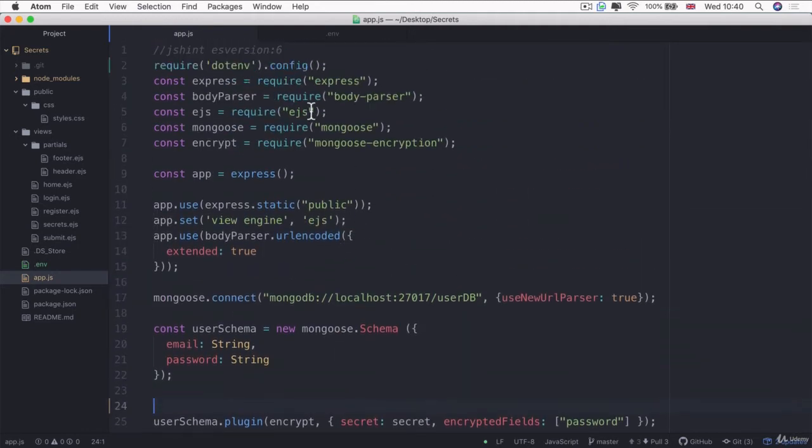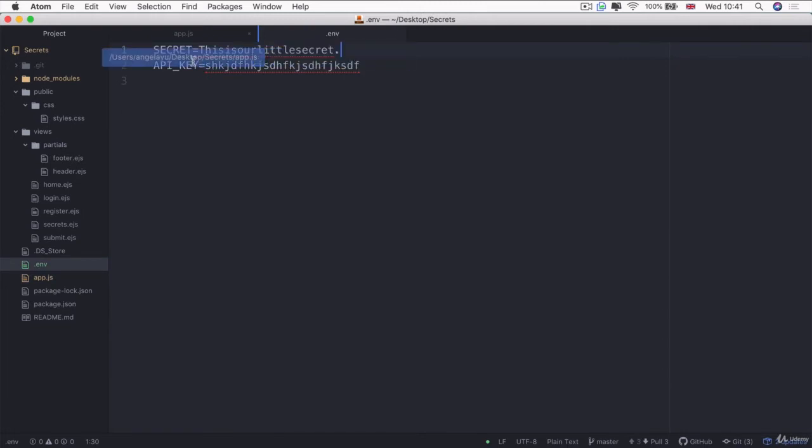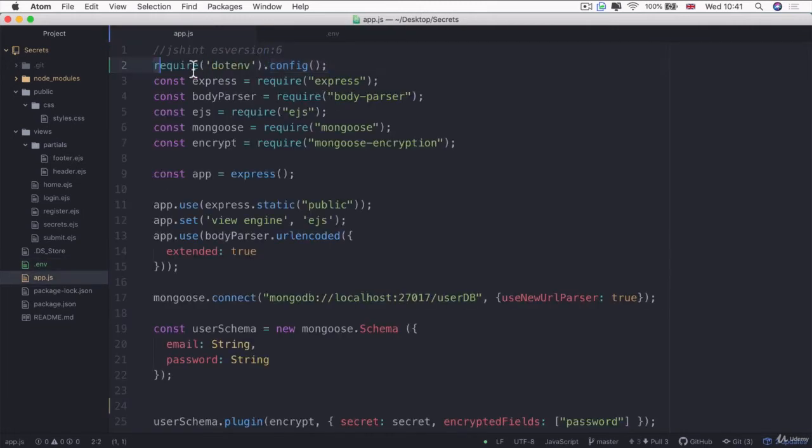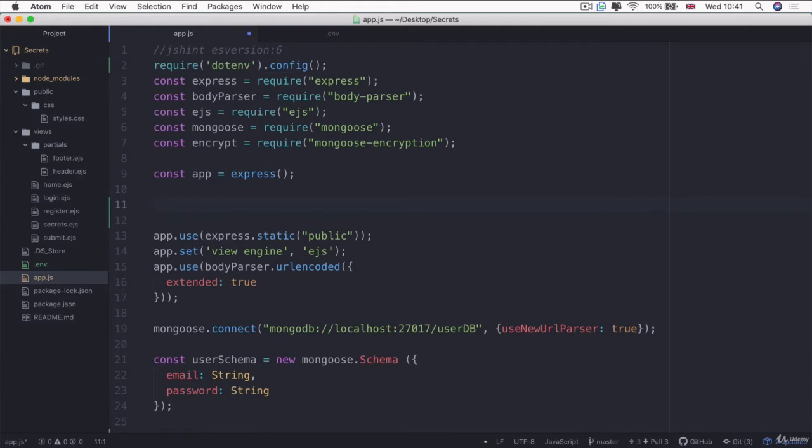So let's say that we're running our app.js and we've already required our dotenv package and configured it to be able to access our environment variables. Then anywhere after this line, we should be able to tap in to those variables by referring to them. So let's go ahead and log, say, our API key.